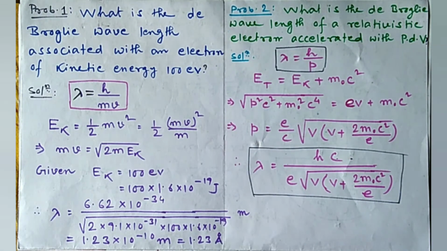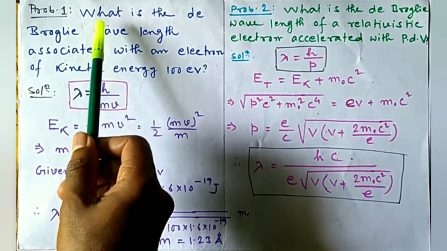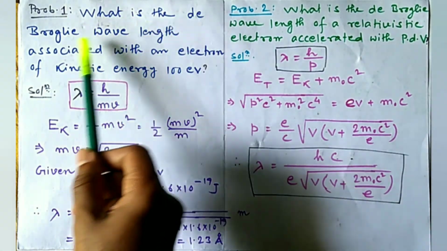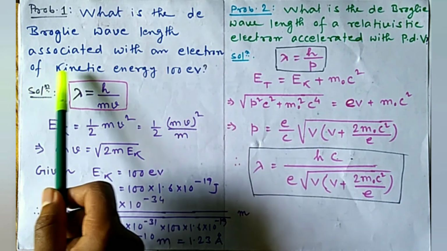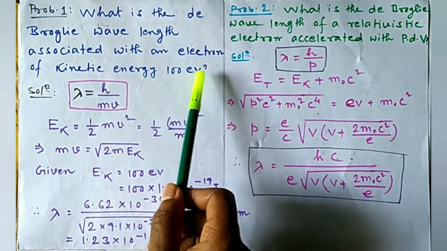Students, now we try to solve some problems. Problem 1. What is the de Broglie wavelength associated with an electron of kinetic energy 100 eV?